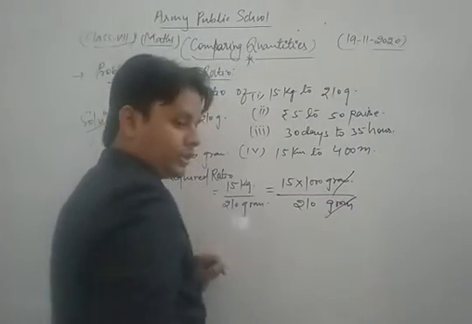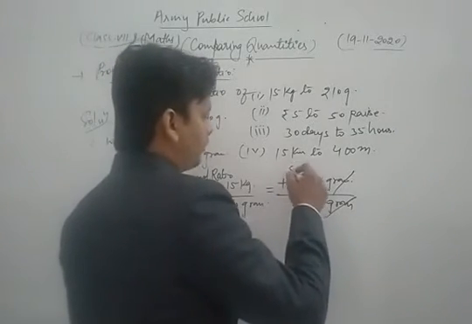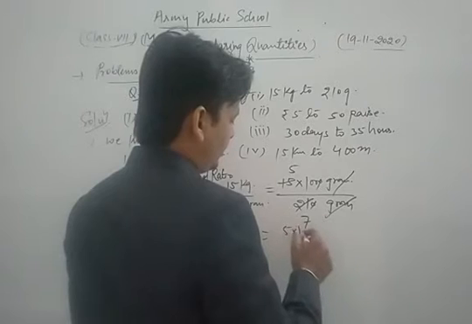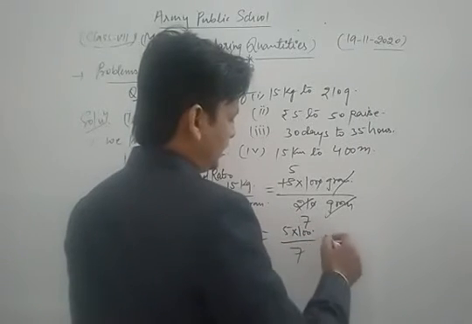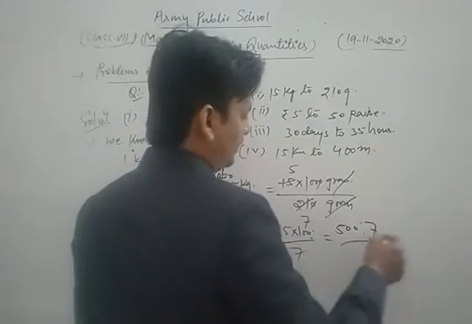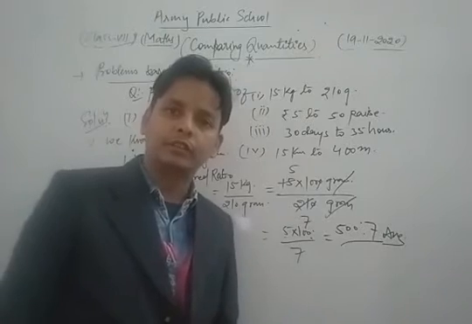Gram cancels with gram, 10 also cancels out. 3 fives are 15, 3 sevens are 21. So we get 5 into 100 upon 7, that is 500 to 7. So this is our required solution of the given question.